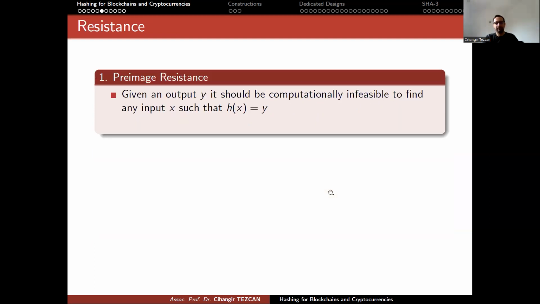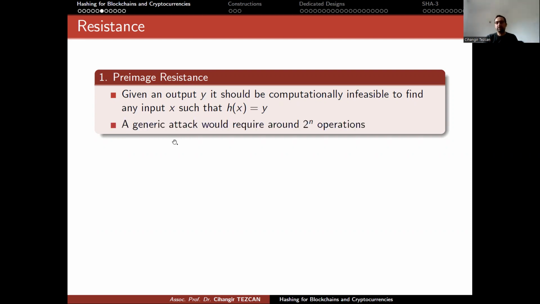We start with preimage resistance. Given an output y, it should be computationally infeasible to find any input x such that h(x) equals y. So you know the algorithm h, the hash function, you know the output, but by knowing the output, it should be hard to go back. This is why we sometimes call hash functions a one-way function, because one way it is easy to compute. When you provide the input, it is easy to calculate the output. But if you know the output but not the input, it should be hard to invert. So we say it's computationally infeasible.